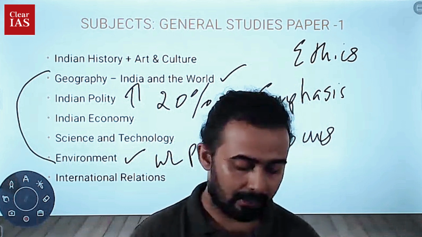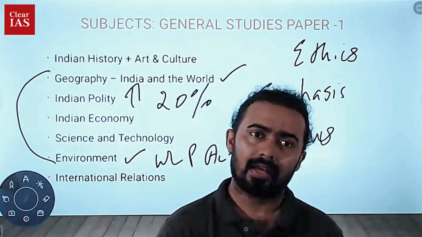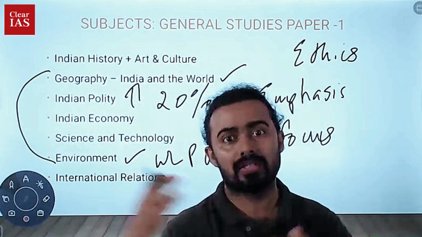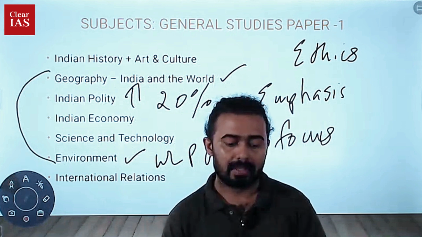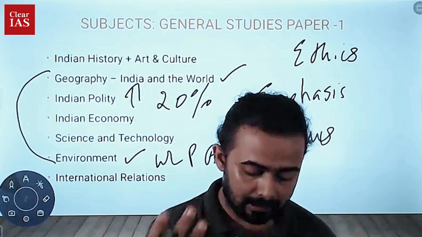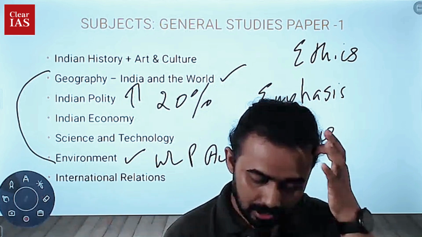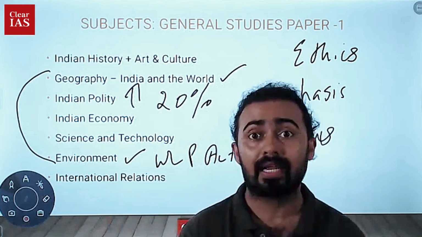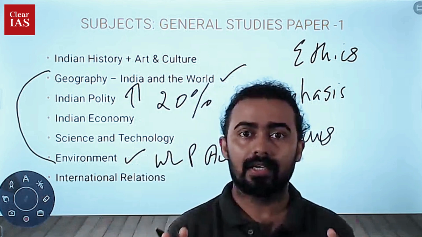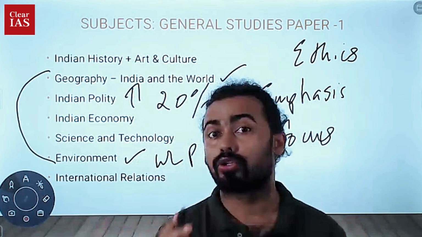And regarding history, Buddha or Buddhism is definitely a very important topic. Every year, some topics will definitely be coming related to Buddhism or Jainism. So this year also a topic related to Buddha was there: the different names of the Buddha and the Buddhist monk Sanghabhuti. These kinds of things keep appearing repeatedly. So UPSC is definitely giving us a proper trend of what exactly you have to study, what you have to keep an eye on, what you should not miss.